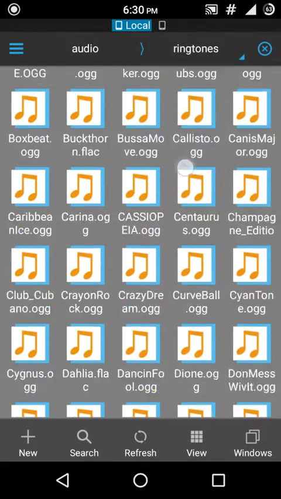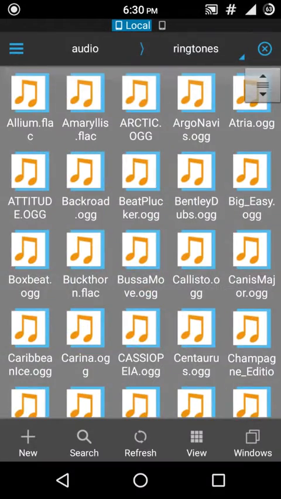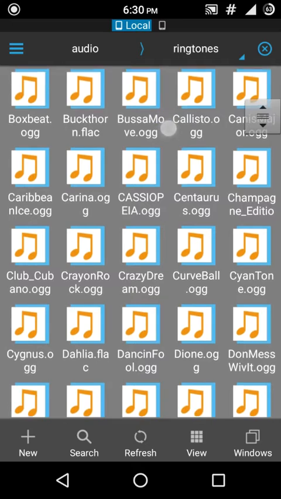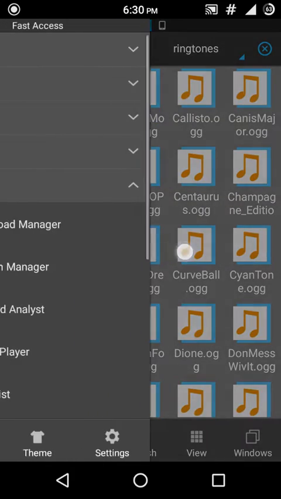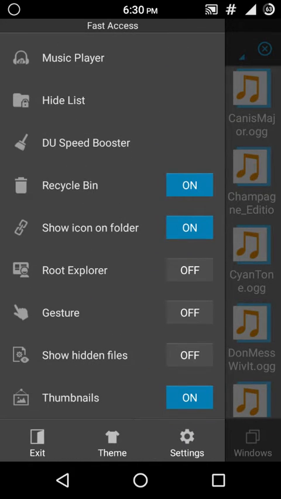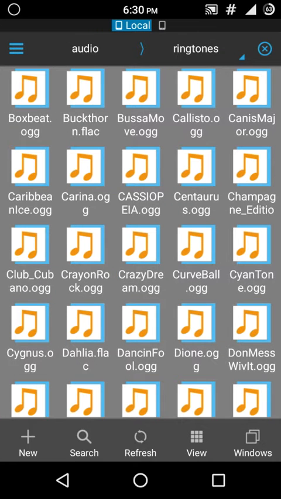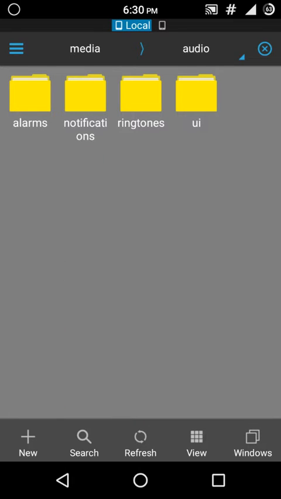You can even add new ones, but for that you need root access, and currently I do not have root access to the ES File Explorer. Just in case, to show you, the root explorer is off. If you want to add new things into your devices, ringtones or notifications, there's another video. The link is in the description below.